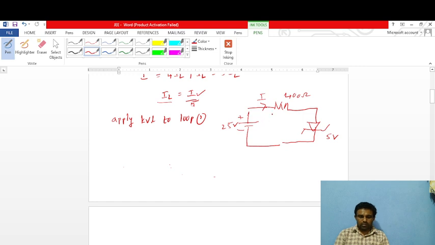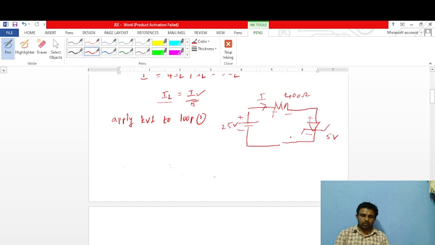Remember that in any circuit the voltage source is considered positive at its first terminal. For the remaining components, we have to consider their second terminals, the negative terminals.